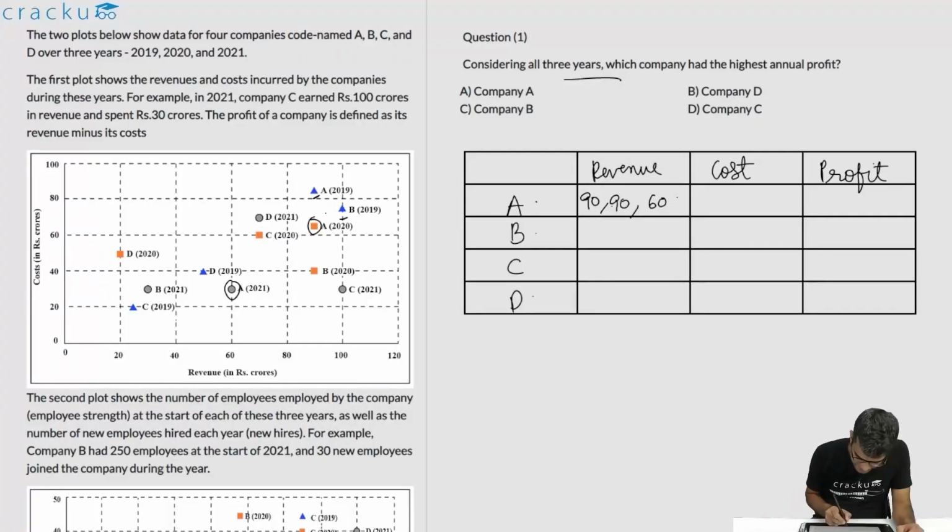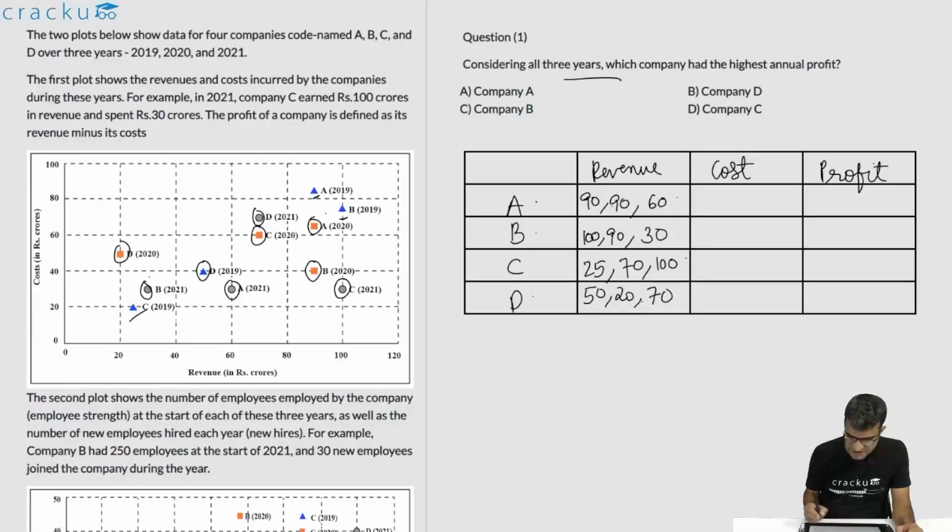We'll do the same for B also. For B it is over here, so this is 100. And for 2020 is over here, this is 90. In 2021 it is over here, it has decreased, this will be 30. We'll do the same for C. C initially starts off with 25, this is less. Then it will be over here, this is 70. And finally it will end up over here, this is 100. D is over here, D starts off with 50. Then is over here, it has decreased, it is only 20. And finally D ends up over here with 70.